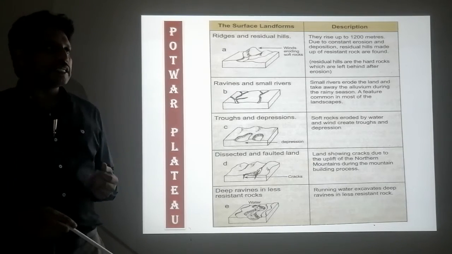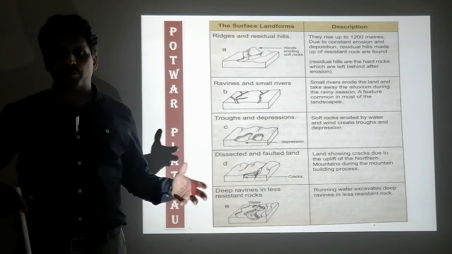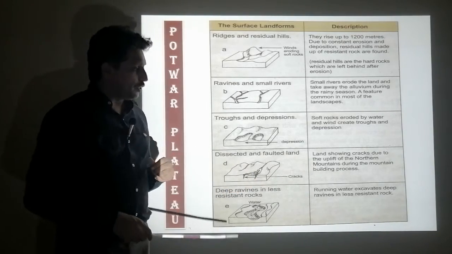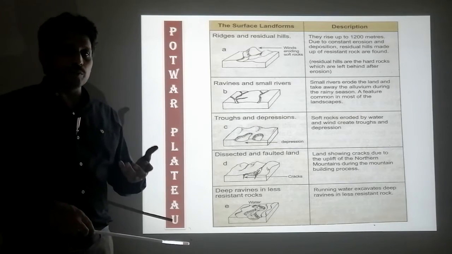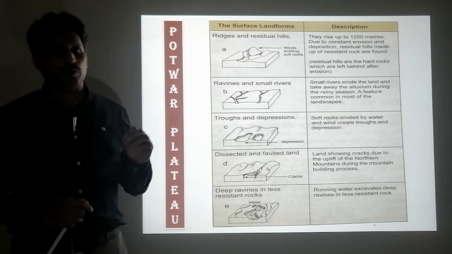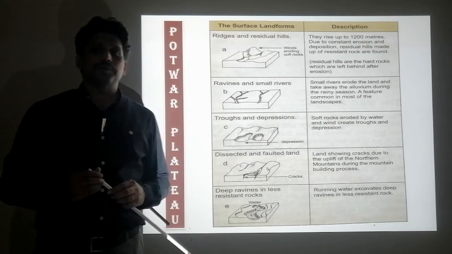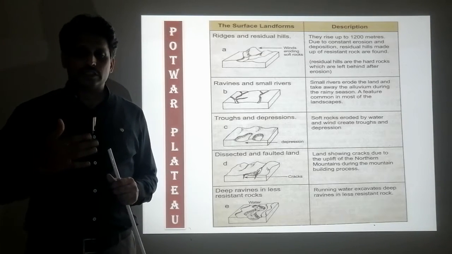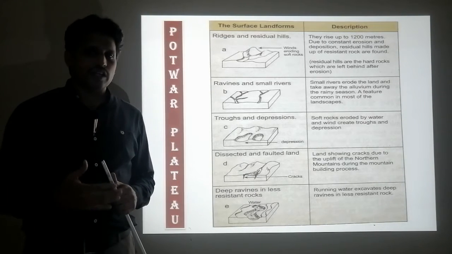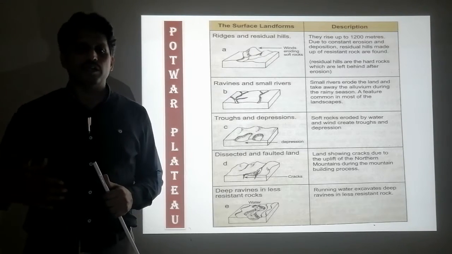Now the question is how this deep crack happened, how land gets dissected, and how these cracks were produced. For this, millions of years ago, during the mountain building process, these cracks were produced here in the Pothohar region. How earlier it is said, in this South Asia, the South Asian countries like the subcontinent we call, including Pakistan, India, Nepal, Bhutan, Sri Lanka, Maldives.